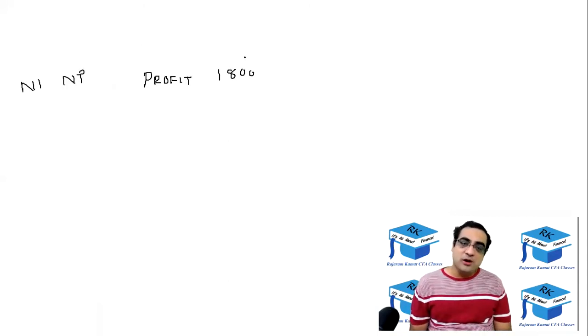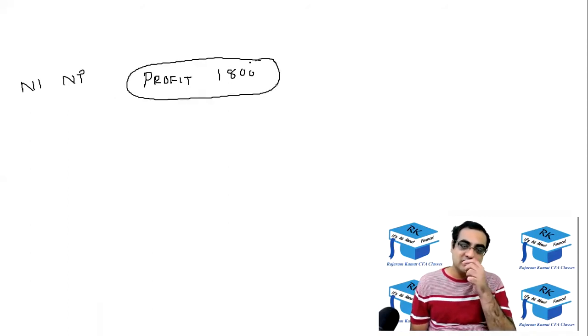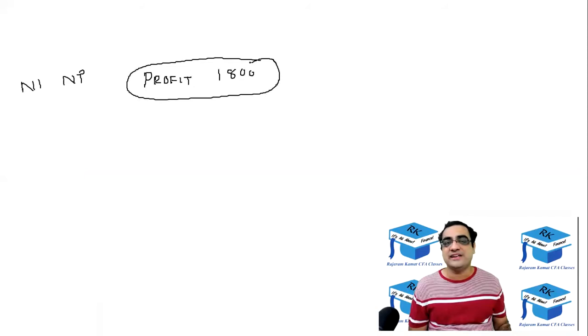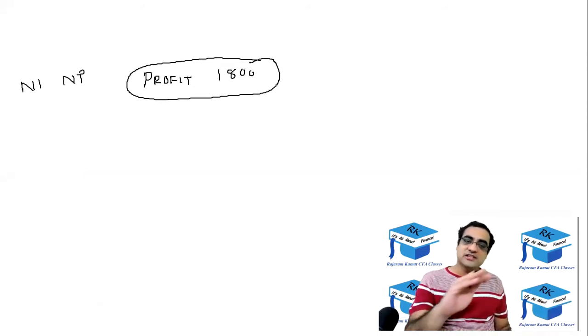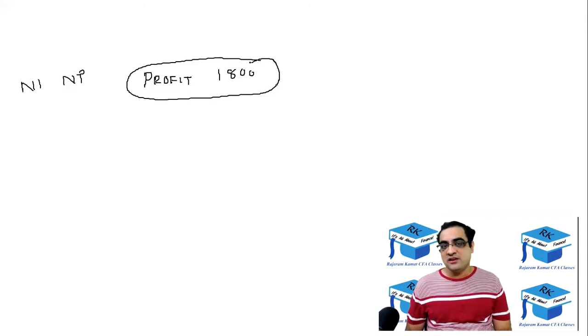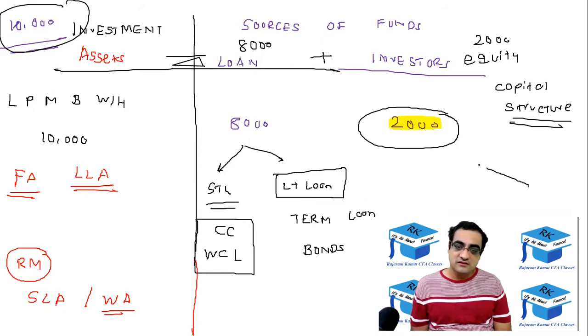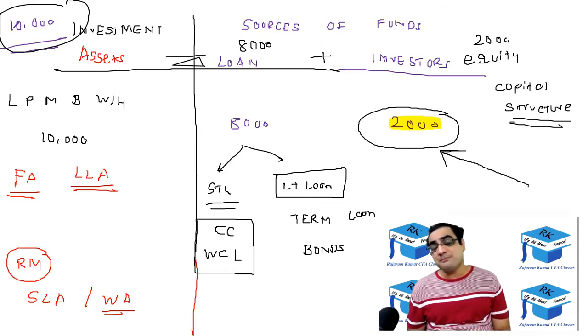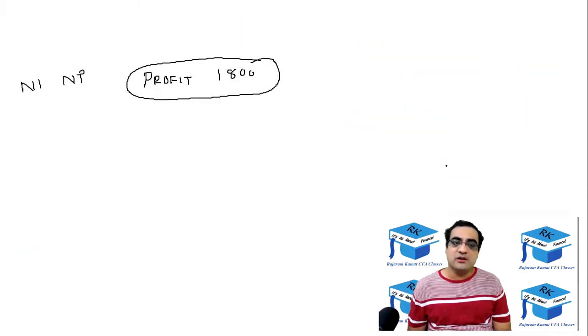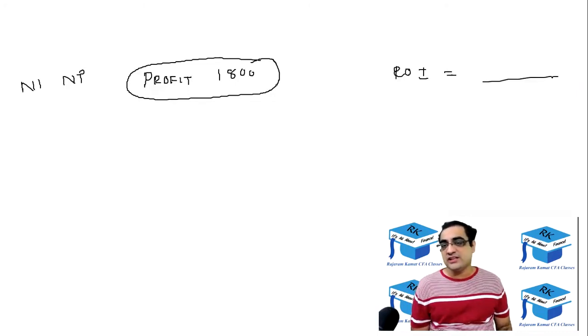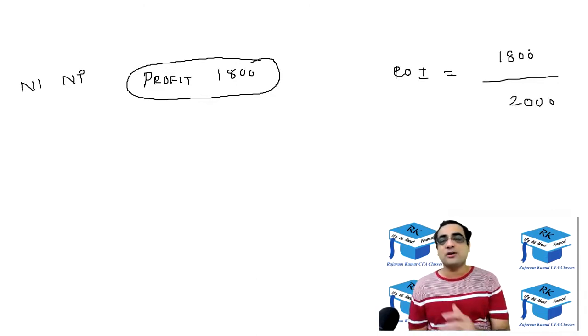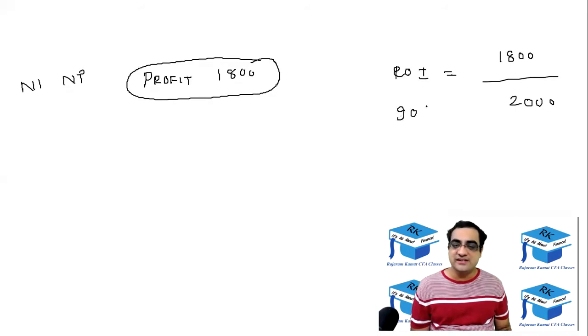One, ये profit पूरा का पूरा belong करता है shareholders को. This belongs to the company, and company is ultimately owned by shareholders. So this profit completely belongs to the shareholders. तो shareholders ने ये company में 2000 रुपया invest किया था. So on 2000 rupees of investment, they got a profit of 1800. So the return on investment would be, they invested 2000 and they got a profit of 1800. So 1800 upon 2000, the return on investment would be 90%.